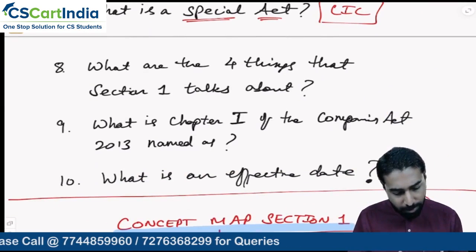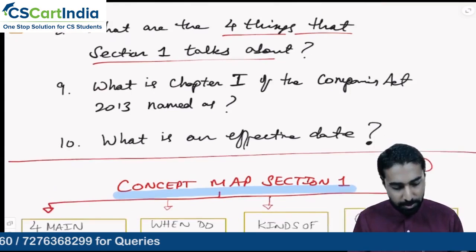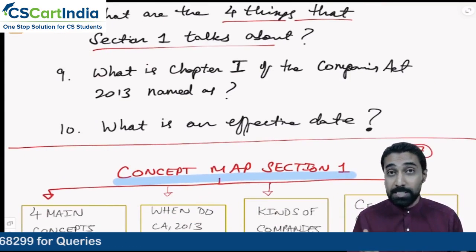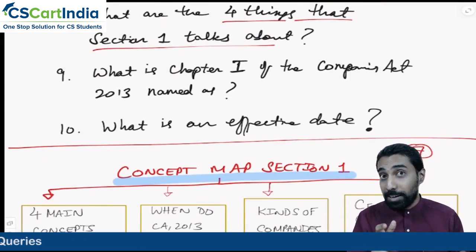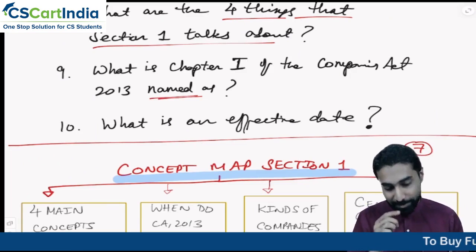Yes. What are the 4 things that Section 1 talks about? We already understood that. Correct? The name, the place, the geographical area, the different dates, and to which companies this whole act will apply. What is Chapter 1 of Companies Act named as? Preliminary. Yes.